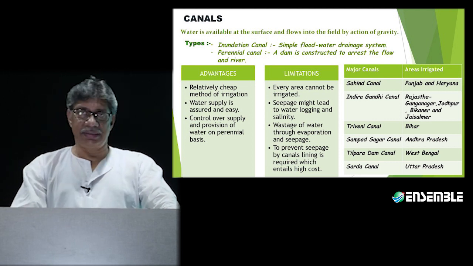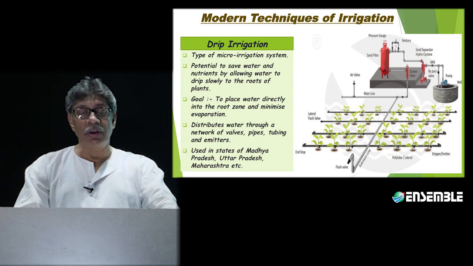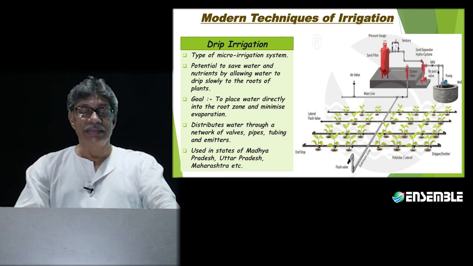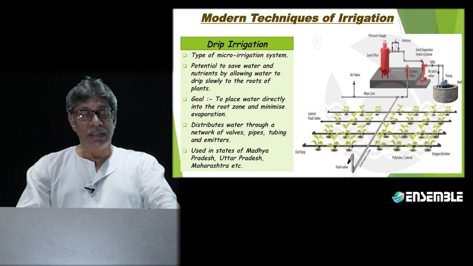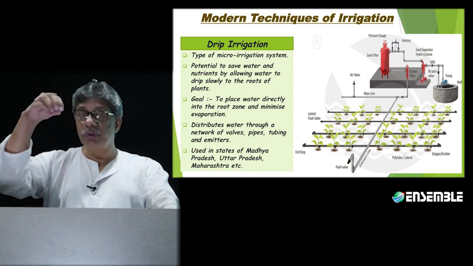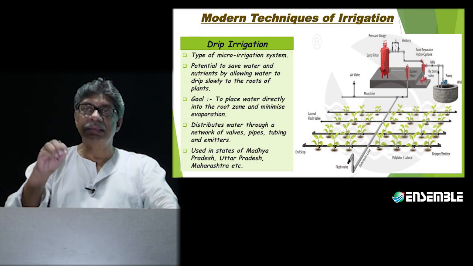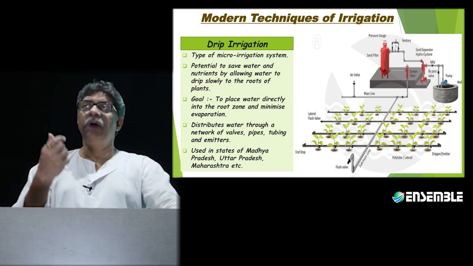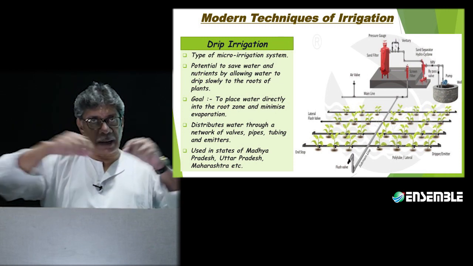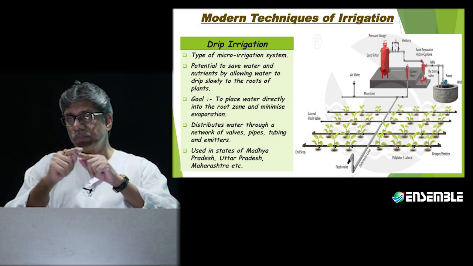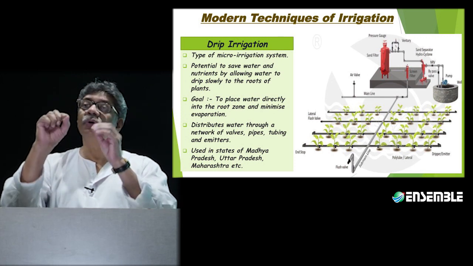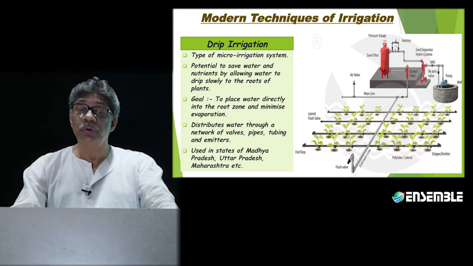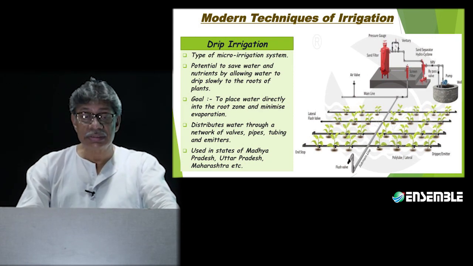So other than canals, you are going to have modern techniques of irrigation. That will include drip irrigation. It's a type of micro irrigation system and the purpose is that the water will drip at a place, and that is how it will save water. It's a major farm technique. How exactly can you do that? You can take a pipe. There are certain holes in the pipe through which the water will drip, drop by drop. That will save water.